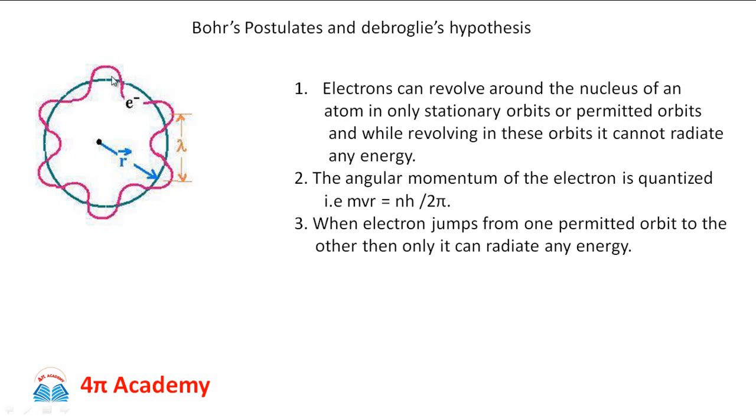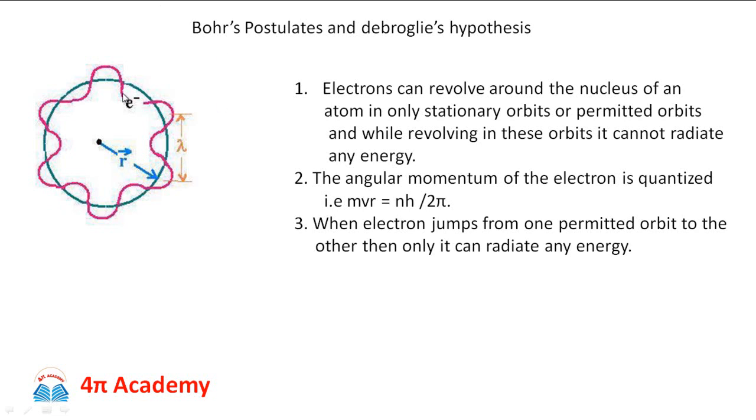But at that time, no concepts of quantum physics had evolved, and therefore there were only the classical laws of physics, given by Maxwell's electromagnetic equations. He applied the laws of classical physics, that is Maxwell's electromagnetic equations, in order to explain his atomic model, which is also famously known as the planetary model. Like various planets, they rotate about their own axis as well as about the sun. So it is called the planetary model.